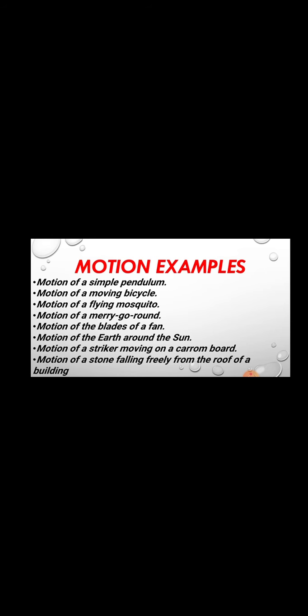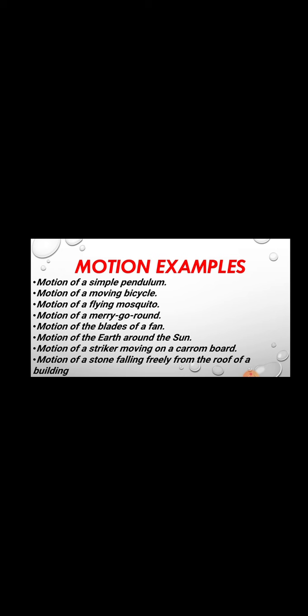And there are many examples of motion. You can add when a boy is moving on a road, when a car or vehicle is running on the road, when you hit a ball with a bat, or for example the moon revolving around the earth, or the earth revolving around the sun, or an electron revolving around the nucleus, or when we shoot an arrow, or when you hit a ball by your hand or by your kick.